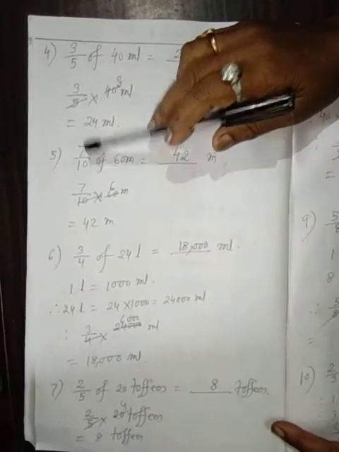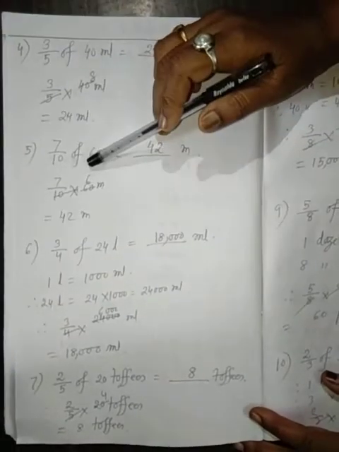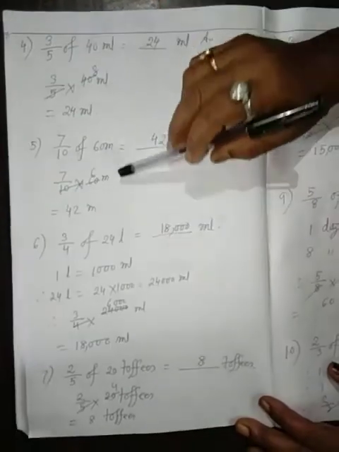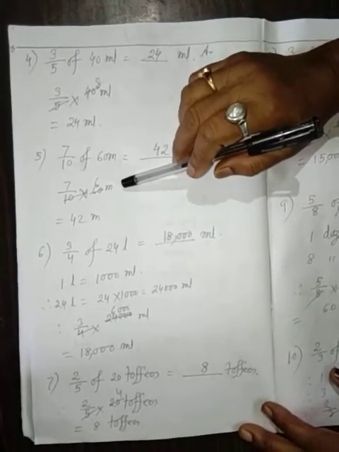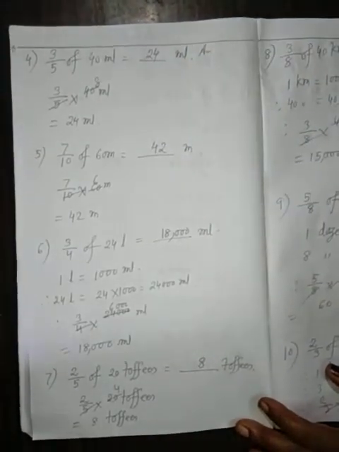5. 7 by 10 of 6 meter. That is 7 by 10 into 6, 6 centimeter. That is 1 centimeter into 10 centimeter, 6 centimeter equal to 6 into 10 meter.